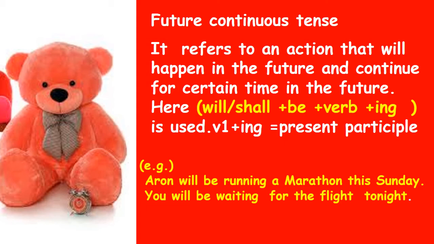Generally, we use shall for first person I and we. For the remaining persons, we use will. But in future continuous, mostly we use will only. Verb plus ing is called present participle, which I have already told you. See the example. Aaron will be running a marathon this Sunday. You will be waiting for the flight tonight.